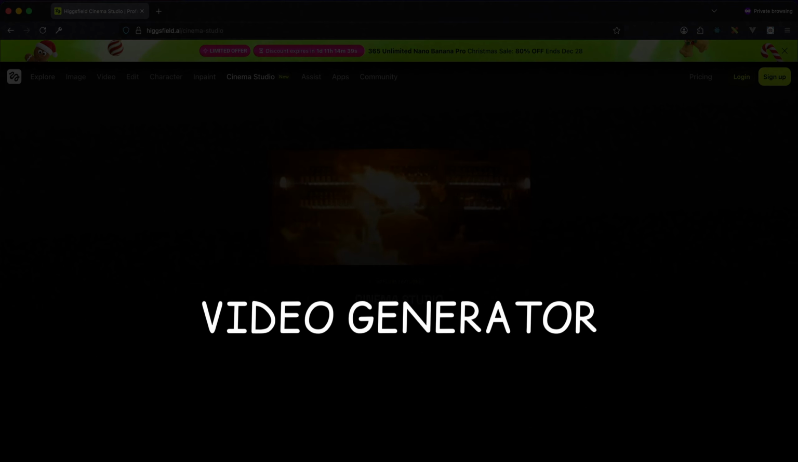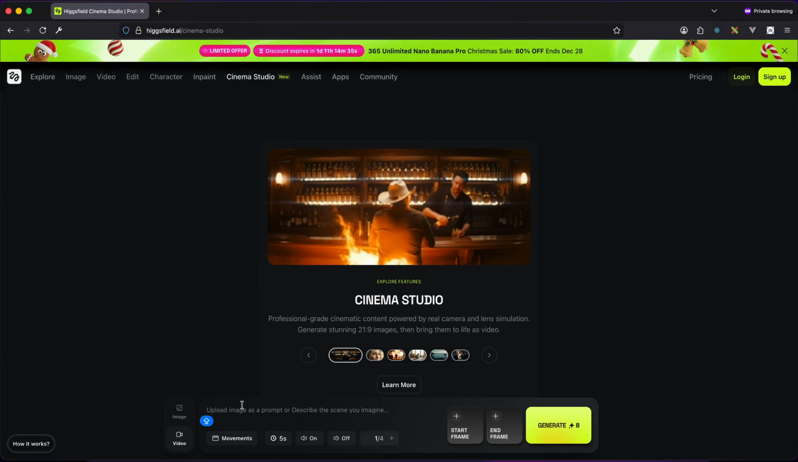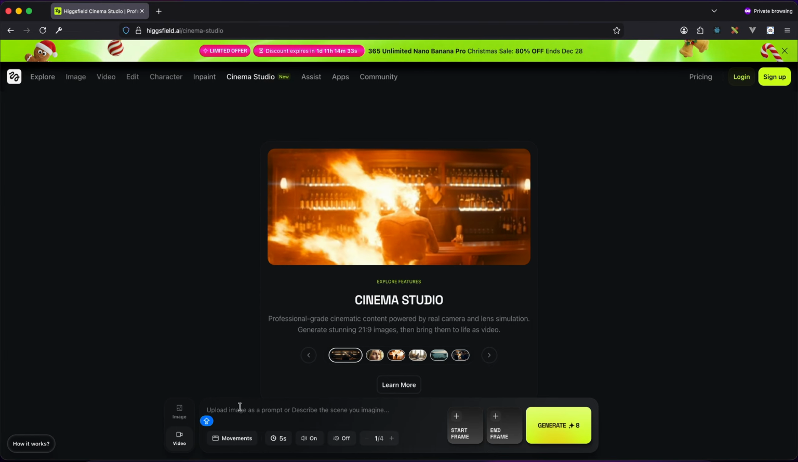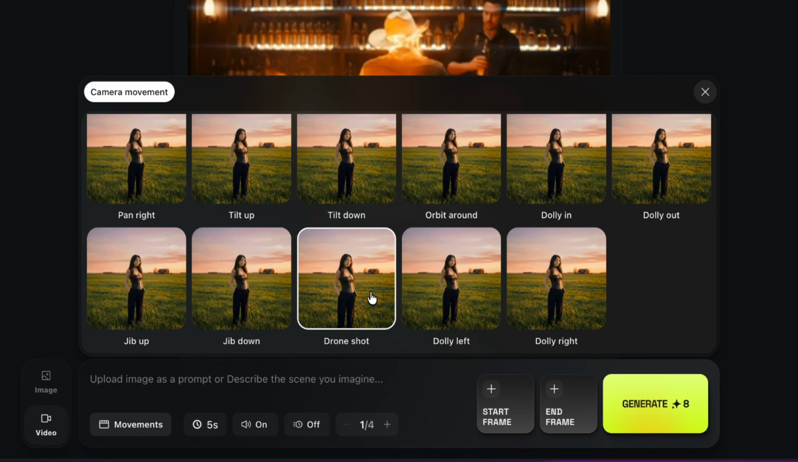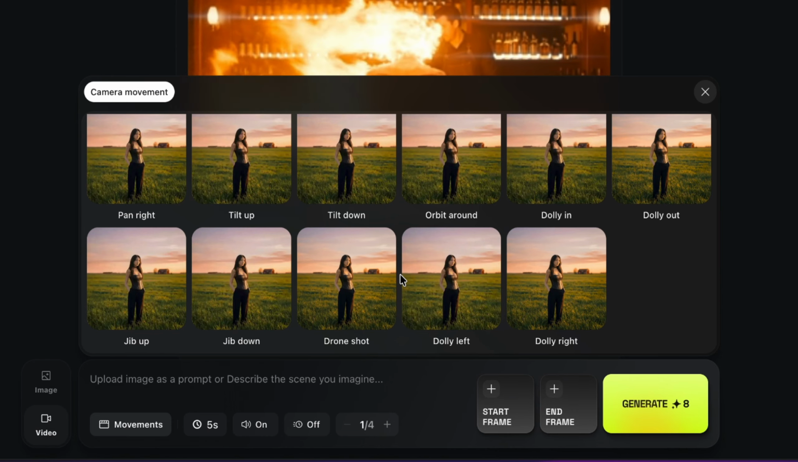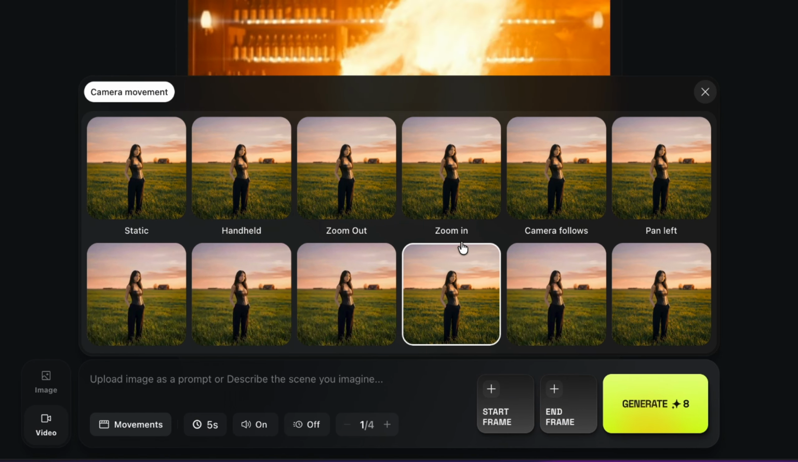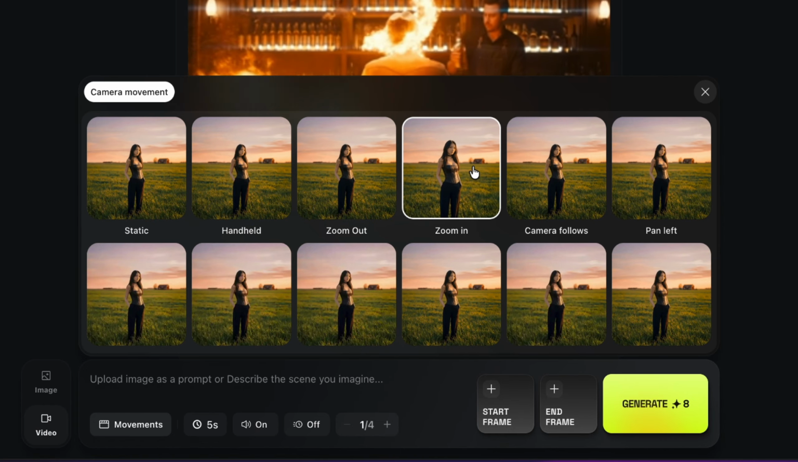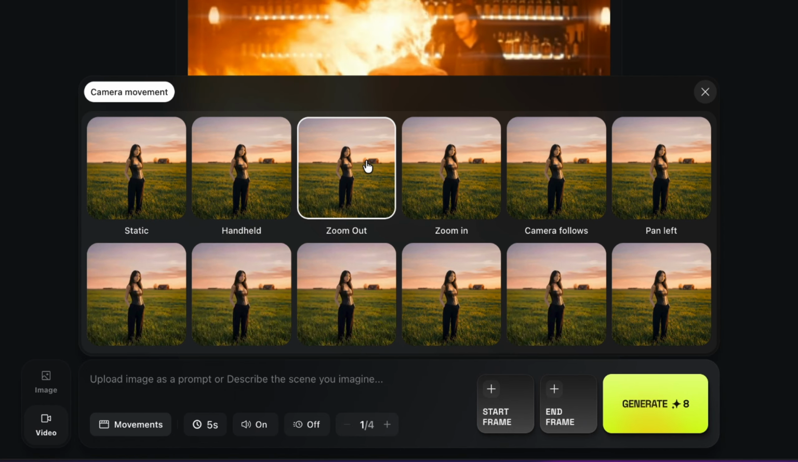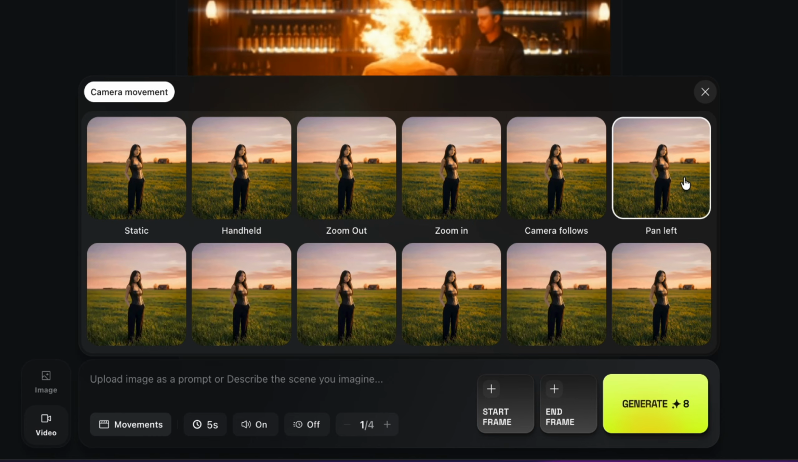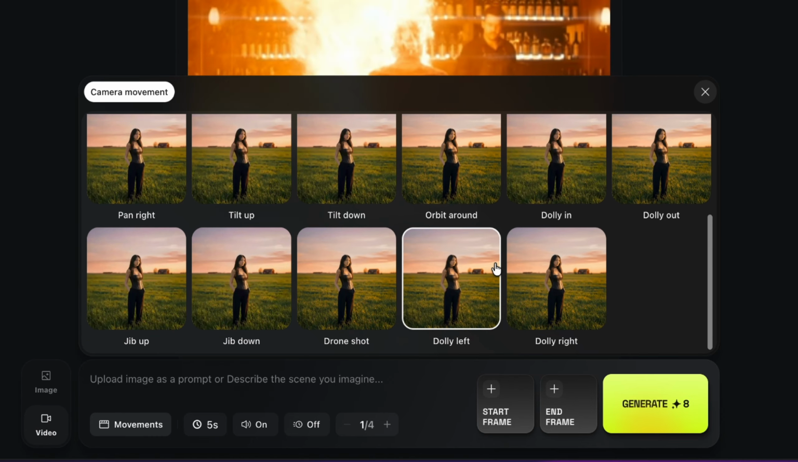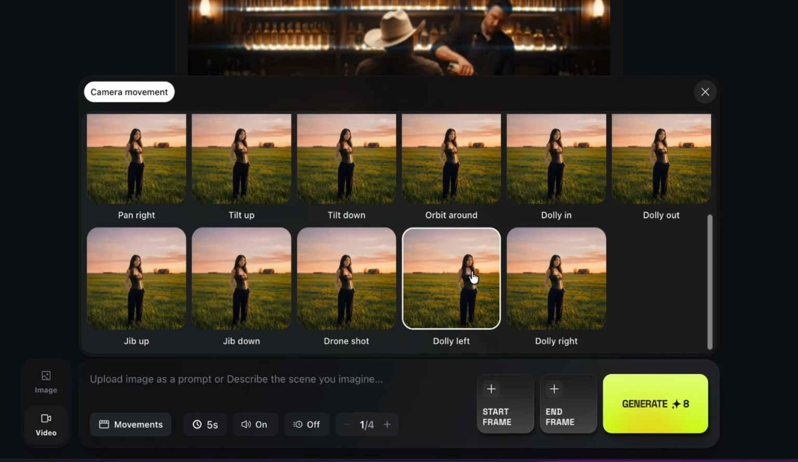The video generator can generate videos from text prompt or image prompt, and it also gives you the ability to change the camera movement. So at the moment there are 17 camera moves in there, and you can either zoom in, you can zoom out, you can let the camera follow the subject, you can pan to the left, and it goes on and on. It's 17 shots actually.